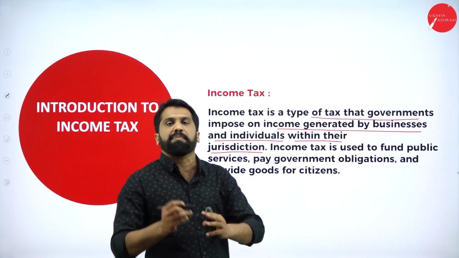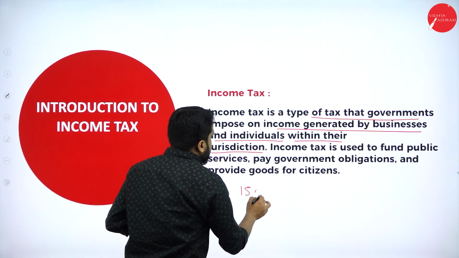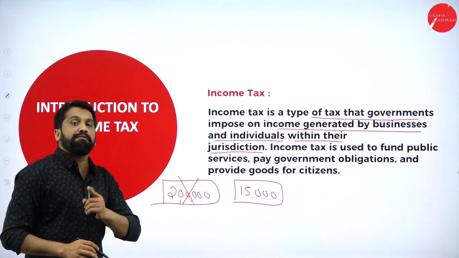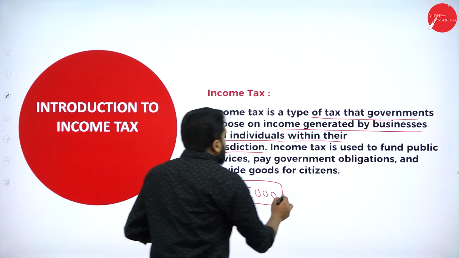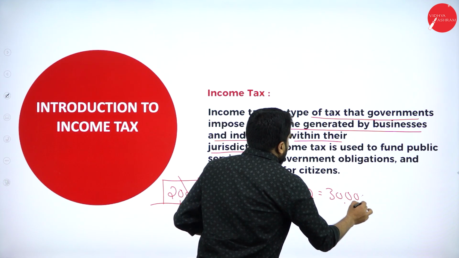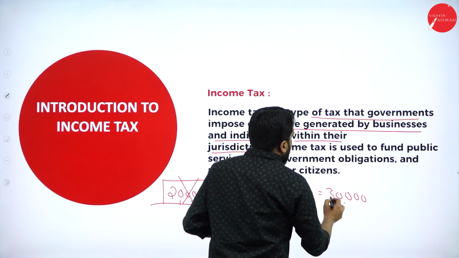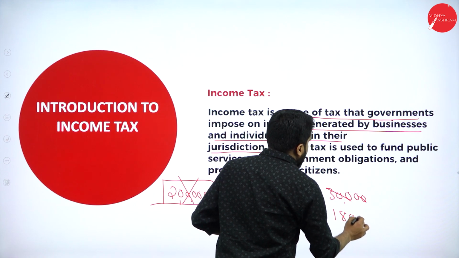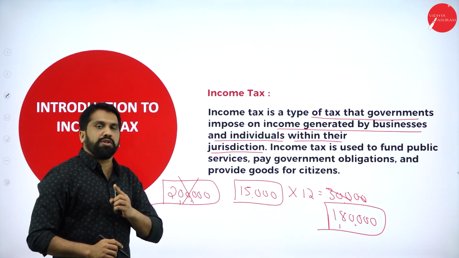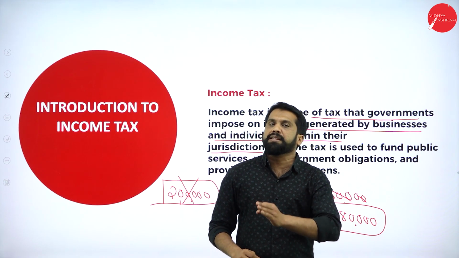Or else we'll take a simple example. We'll not take this 2 lakh. We'll go for 15,000 as your salary. Per month you are earning how much? 15,000. Now, 15,000 into 12, how much will you get? You will get 30,000 for 2 months. It will be how much? 1,80,000. This will be per annum. One complete year you will earn 1,80,000. So the income tax, our government, they are very liberal.